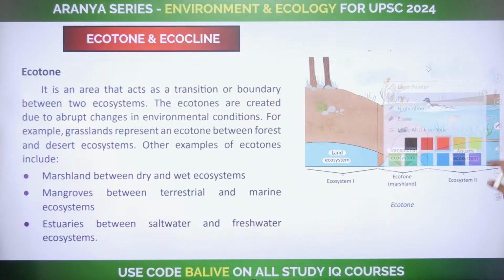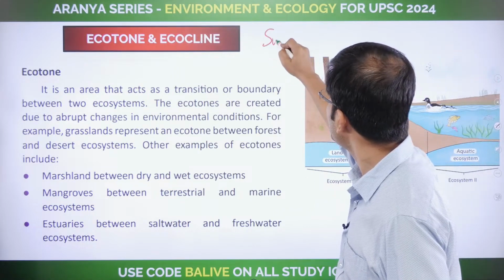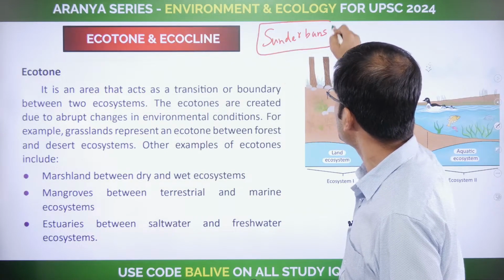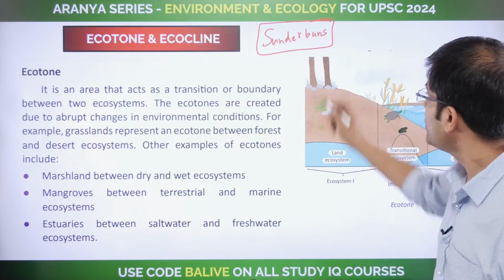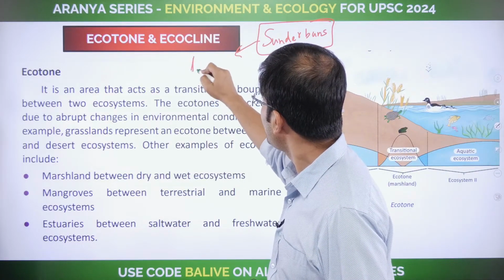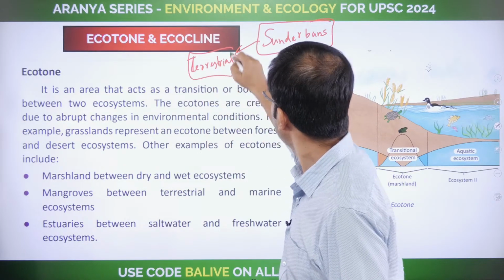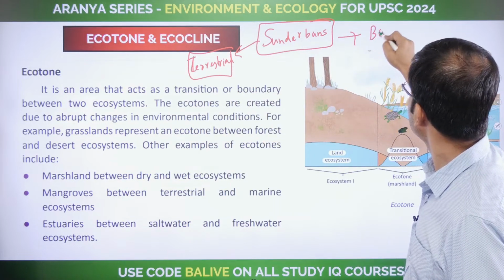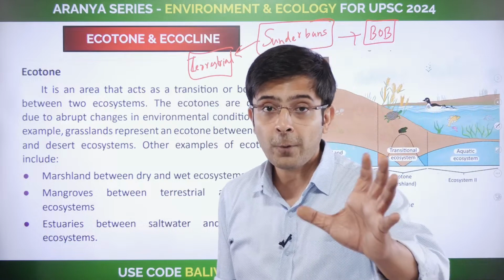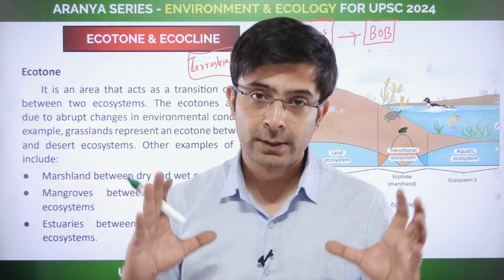Let's go forward now. Ecotone and ecocline, a very, very easy concept. Understand it with the Sundarban example, the best example to understand ecotone and ecocline. So you know that the Sundarban exists between a terrestrial area on one side and the Bay of Bengal, the marine ecosystem, on the other side. Now, what happens in the Sundarbans, I'll tell you. It has the best of both worlds.